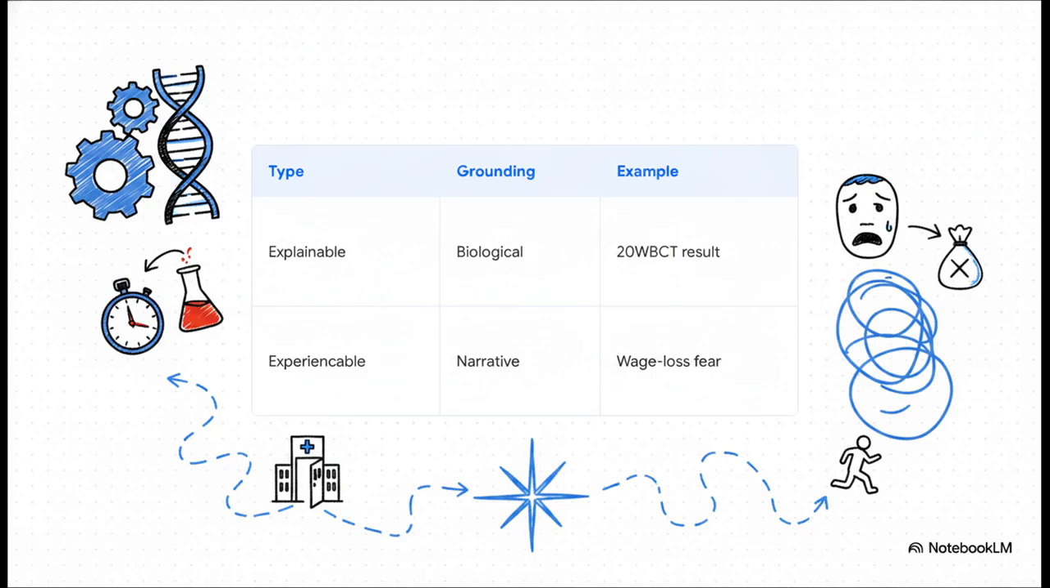Imagine our snakebite patient is a 34-year-old farmer who is just absolutely terrified of losing his daily wages, and maybe he has a history of leaving the hospital against medical advice. If he leaves before the neurotoxic window closes, well, your perfectly executed biological protocol completely fails. His anxiety is a critical hub node.